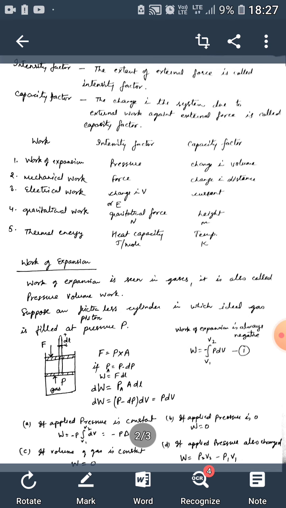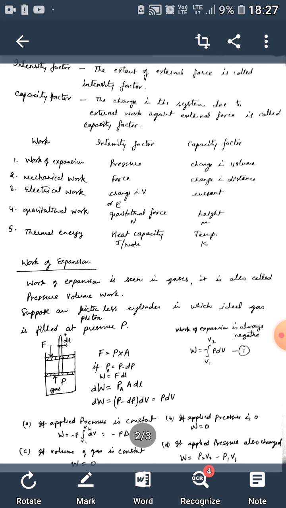And what is this force? This force is equal to gas pressure and the area of the gas-filled cylinder. So the force is equal to pressure into area.